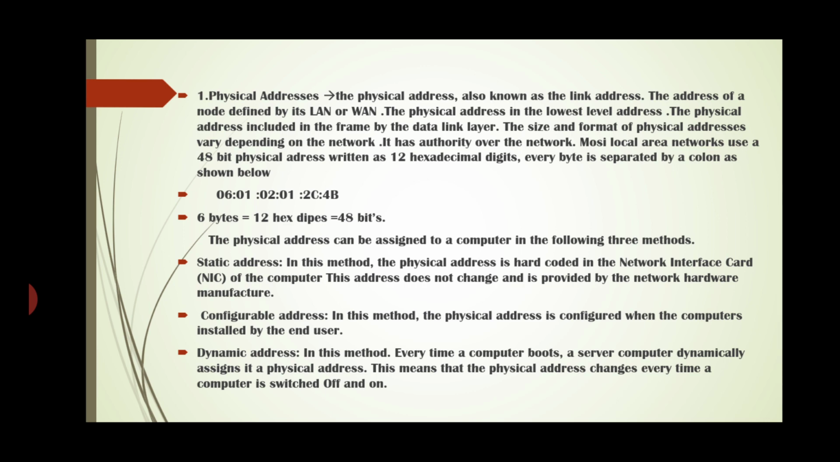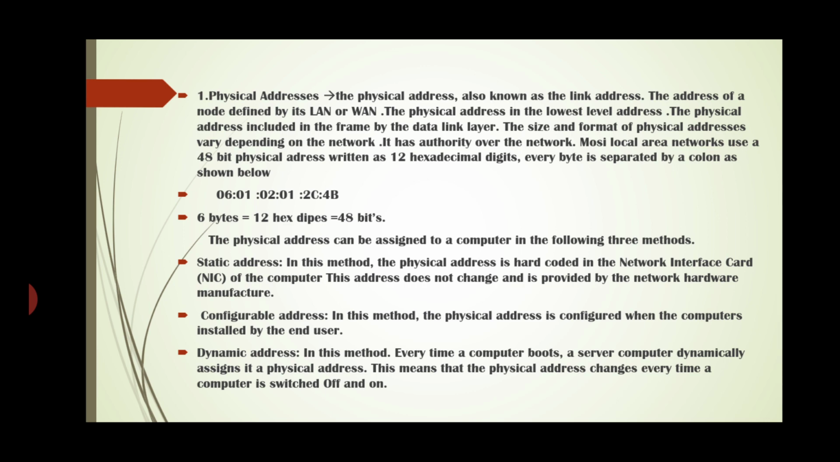Mostly all local area networks use 48-bit physical addresses written as 12 hexadecimal digits. Every byte is separated by a colon as shown below. So a total 6 byte address is there. These 6 bytes are represented with 12 hexadecimal digits, and a total of 48 bits. Each byte is separated with a colon only.